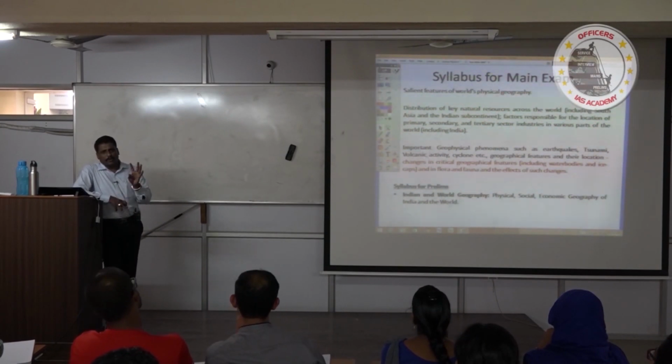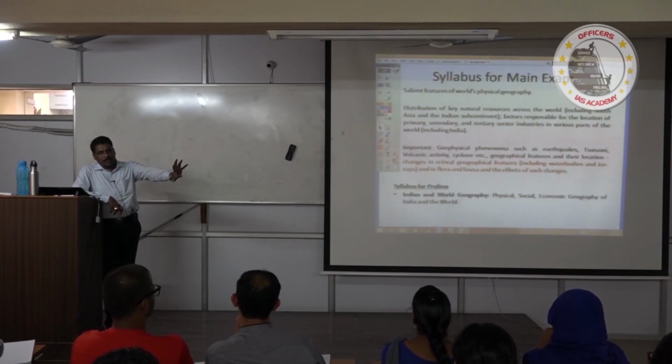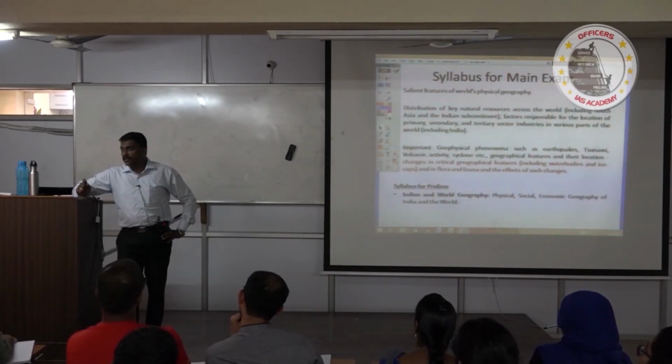Right, only thing is that I am going to study about the key natural reserves across the world. Wherever I have major reserves, landslide has the potential to change the existing landforms along the mountain slopes. Yes, you can include landslide to the degree of disaster, accepted, very good.